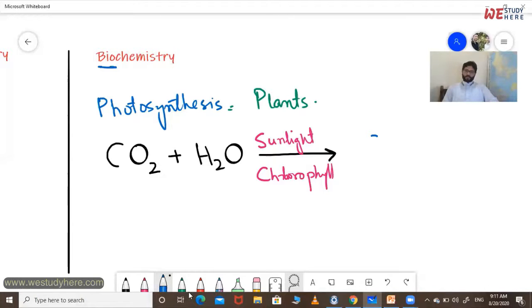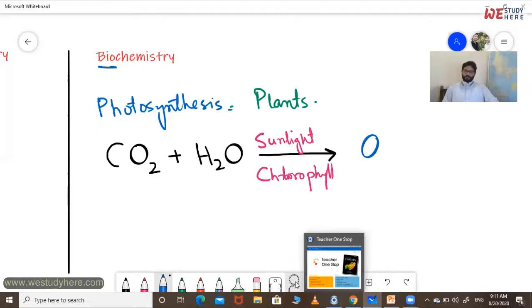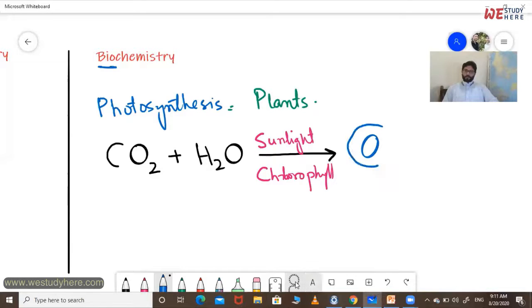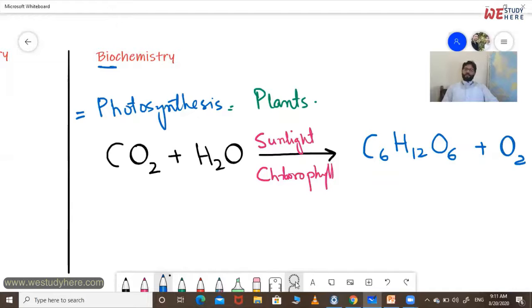It will give us a chemical compound that is glucose, C6H12O6, plus oxygen. So this chemical process is going to take place in a living organism, that is a plant. These sorts of chemical processes and chemicals are usually studied in biochemistry.